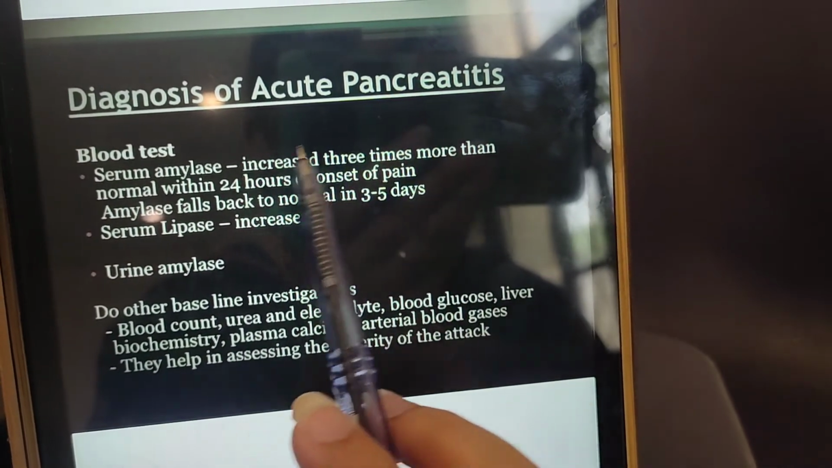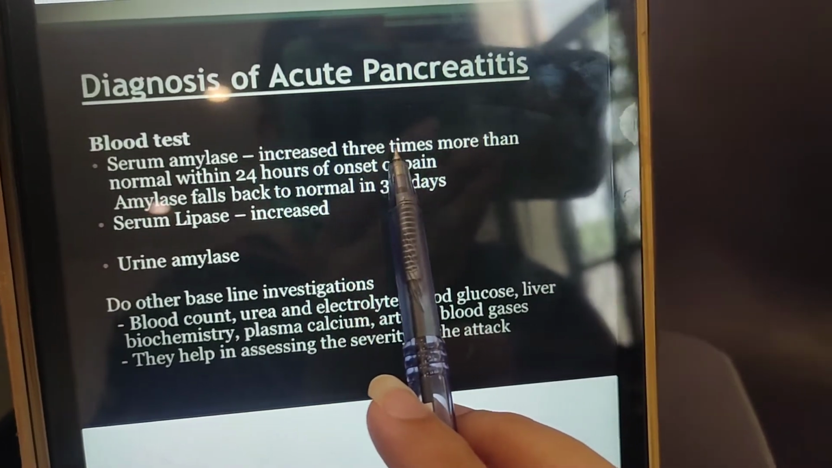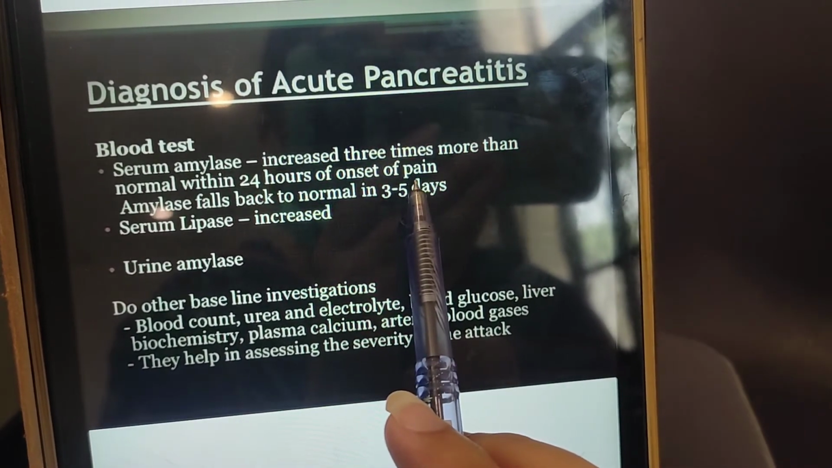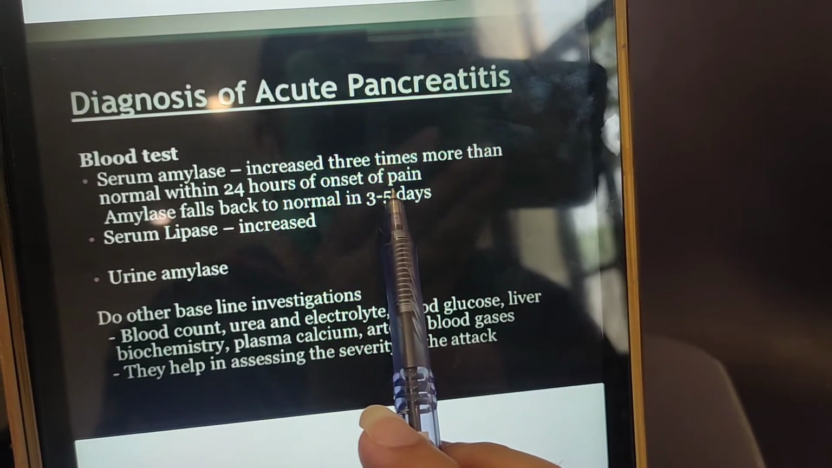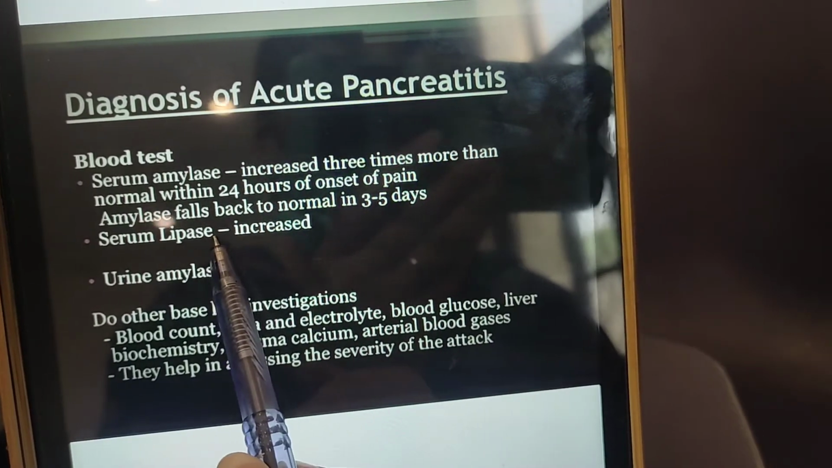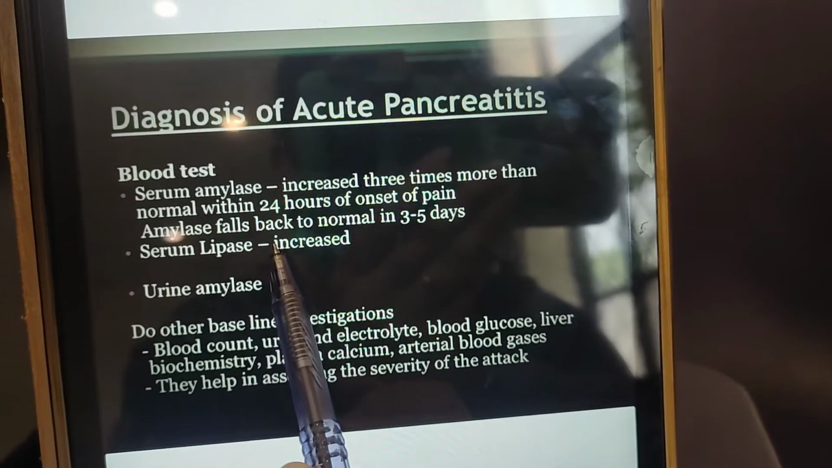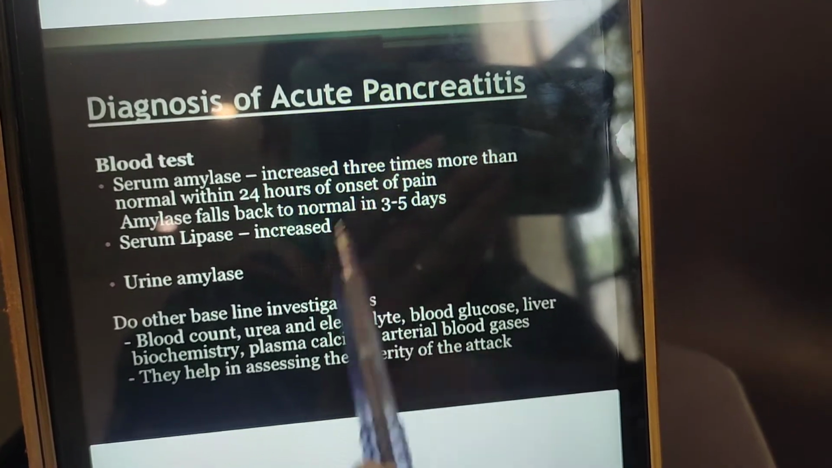If there is pancreatitis, amylase will be 3 times raised. For example, if the normal amount of amylase is 45, it will come back like 200 or 300. So you will know that amylase is 3-fold raised, and lipase will also be increased. So when amylase and lipase are increased, you will confirm that it is acute pancreatitis.